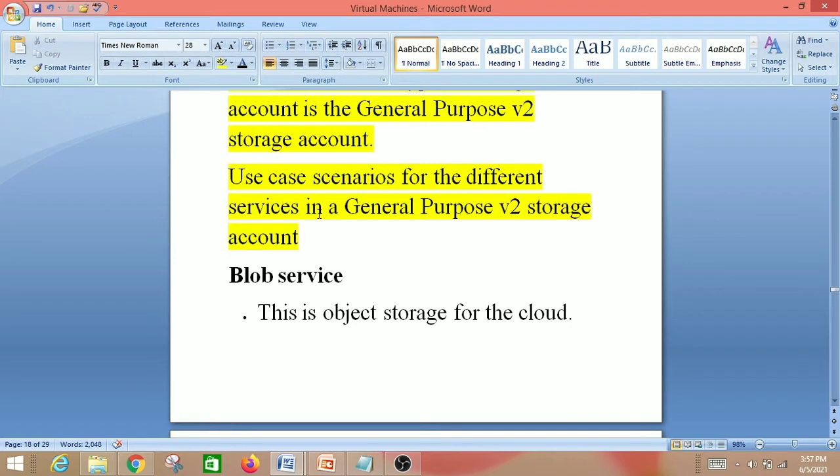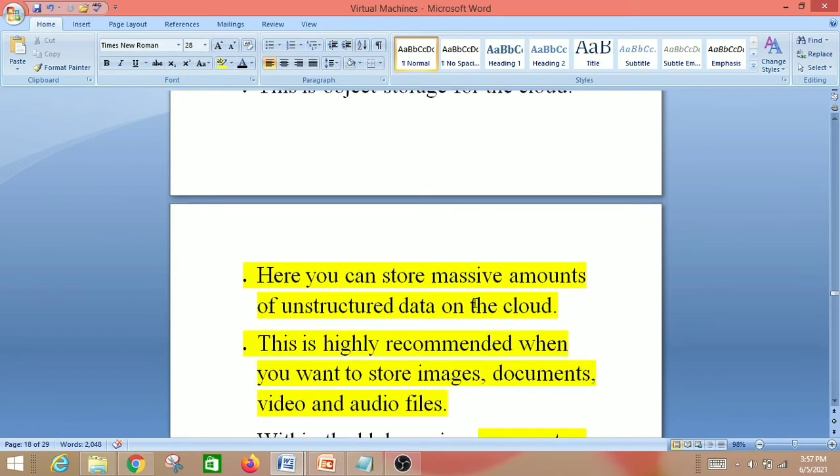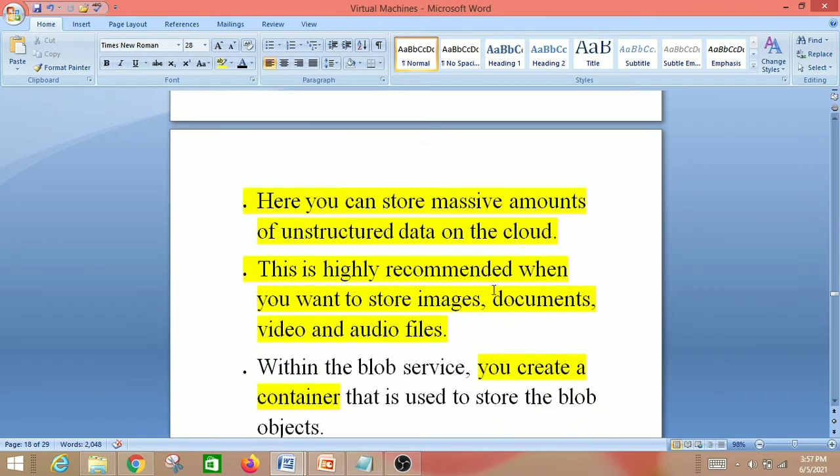These are the use case scenarios for the different services in general purpose V2 storage account. The first one is blob storage. So this is most important part. You have to learn this. This is object storage for the cloud. Here you can store massive amounts of unstructured data on the cloud. This is highly recommended when you want to store image, document, video and audio files. If you want to store a large amount of video and something like that, then you have to use the blob storage.